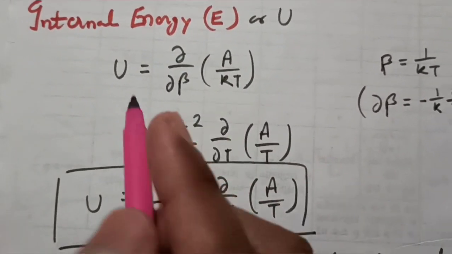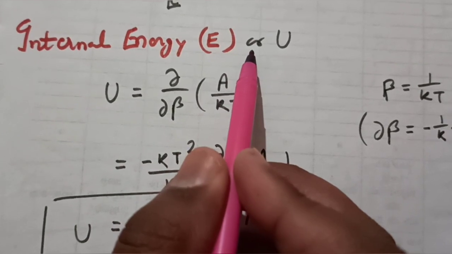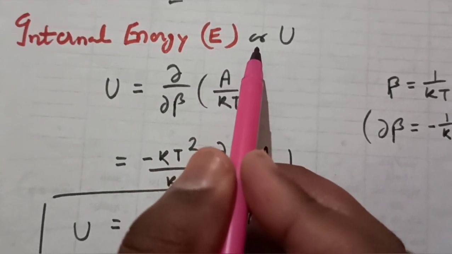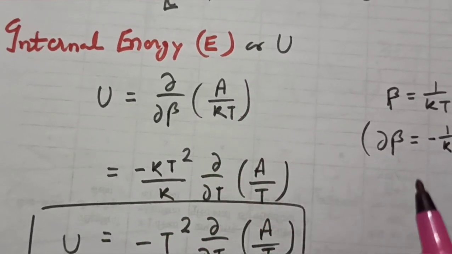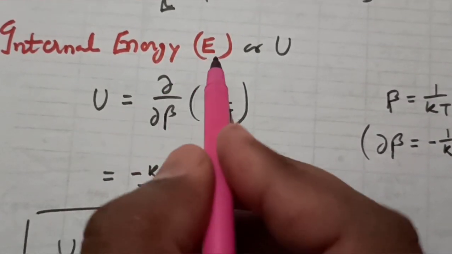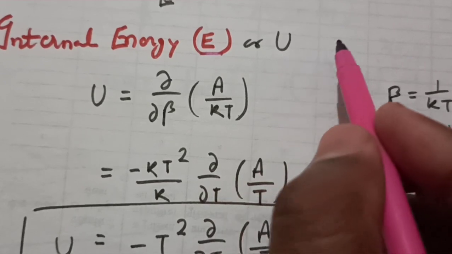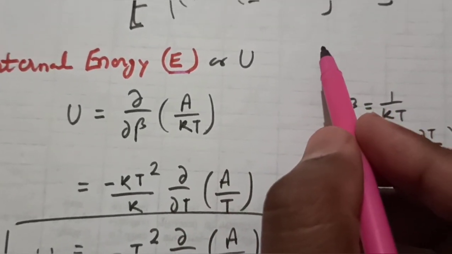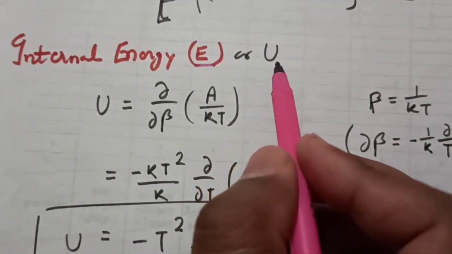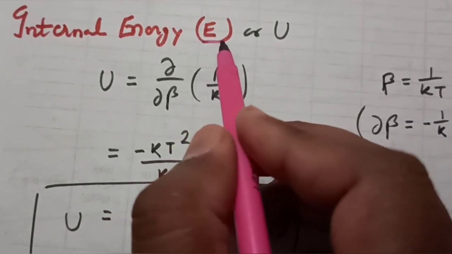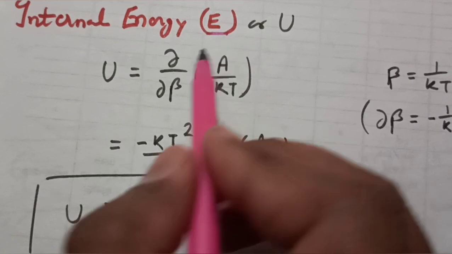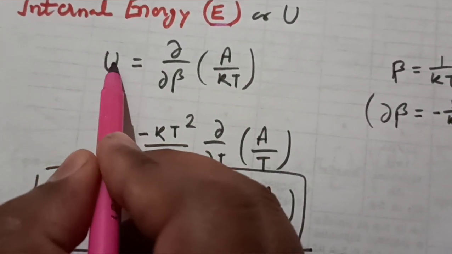In this consequence, we have internal energy. In calculating the entropy of monoatomic ideal gas, we have seen what the energy for the classical ideal gas is. It is 3 by 2 nkT. We will also try to show here what the energy for this classical ideal gas is. By utilizing this, we have this internal energy.